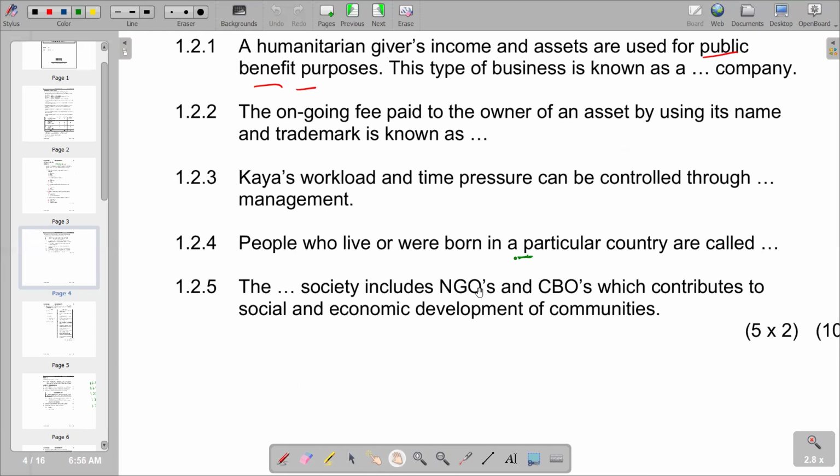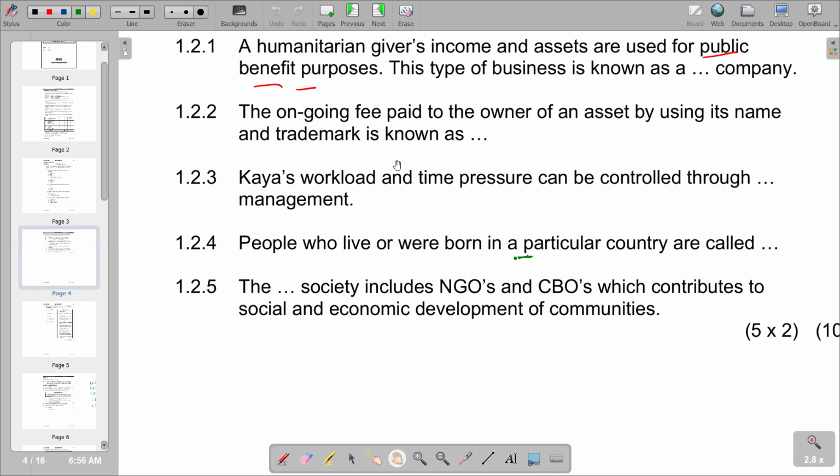So basically, we are seeing that CBOs have got the same purpose as a non-governmental organization, according to the responses that we are having there. Remember, we said that non-governmental organizations are operated for charitable or social and beneficial purposes. So that applies also to CBO.